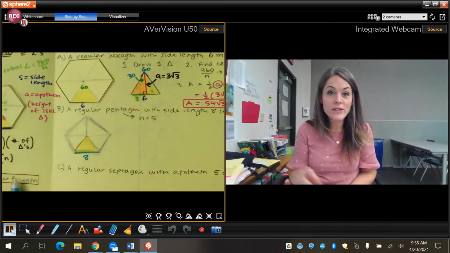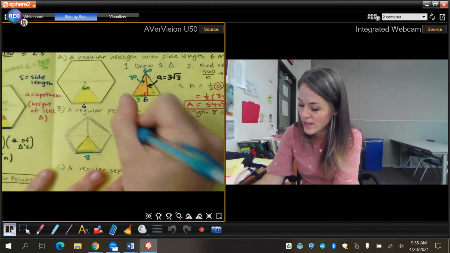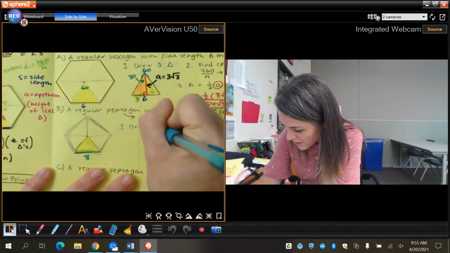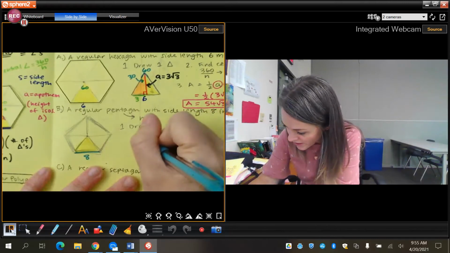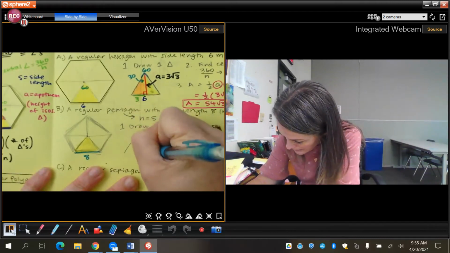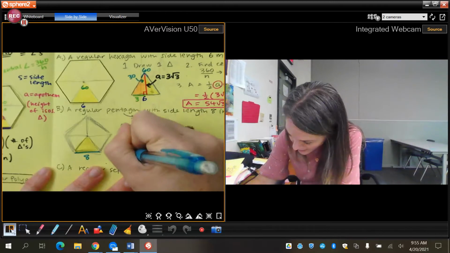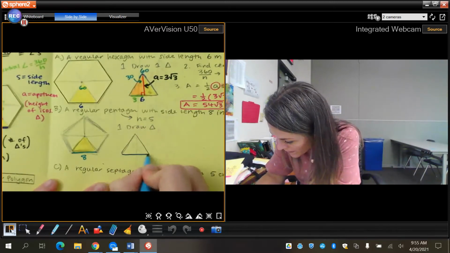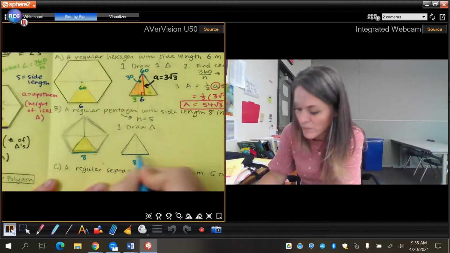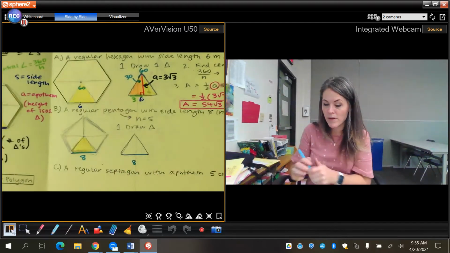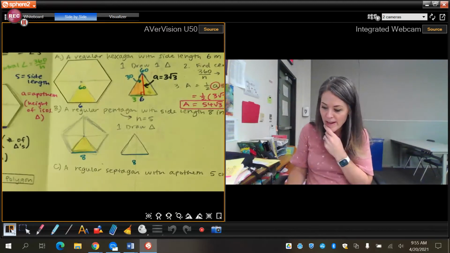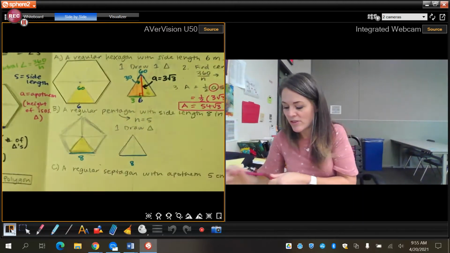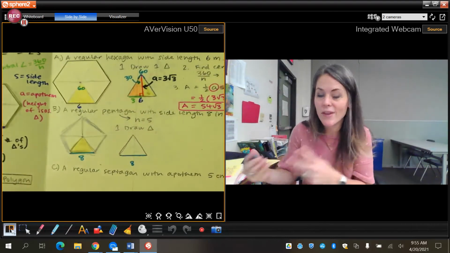All right, so what I'm going to do is same thing I did last time. So the first thing I'm going to do is I'm going to draw the triangle. Okay, so I'm going to take this triangle. Okay, here I have a side length of 8. Okay, I'm going to move it down a little because we know we break it in half, right? So I'm going to just move it down a little bit. And I need to draw in the height. Well, I'll do the central angle first. We'll do the central angle, then we'll draw in the height.